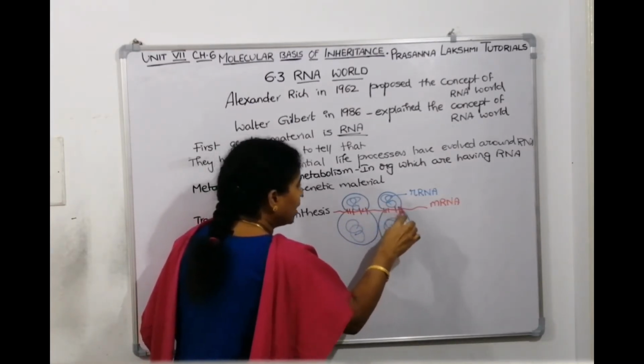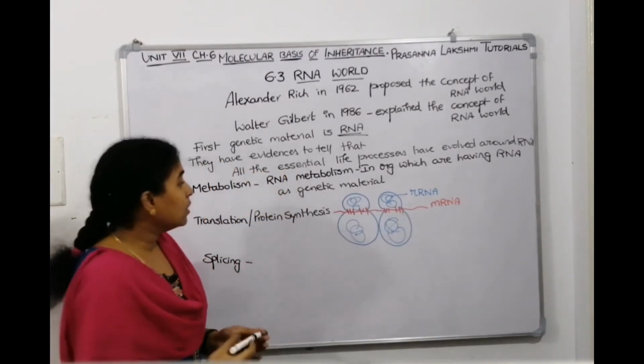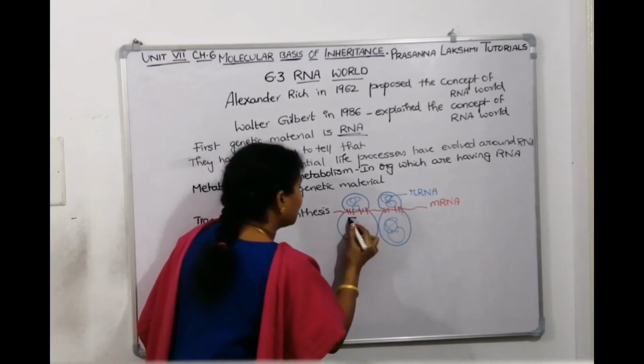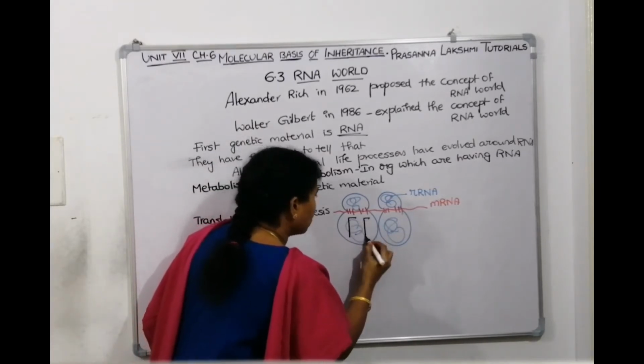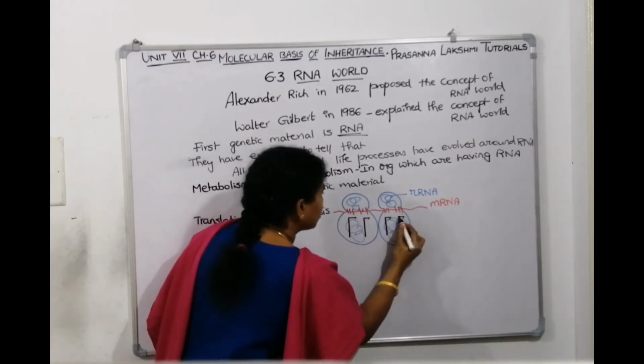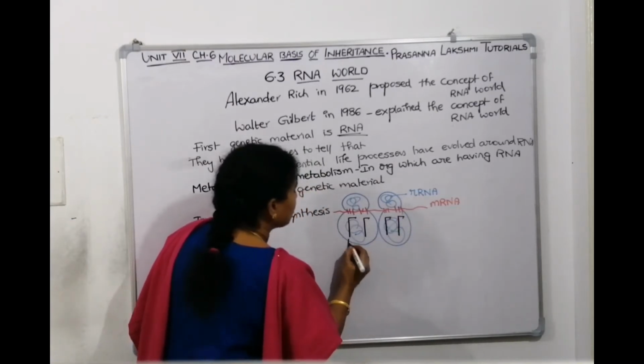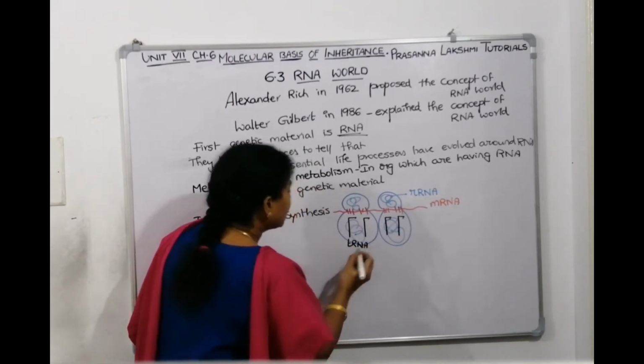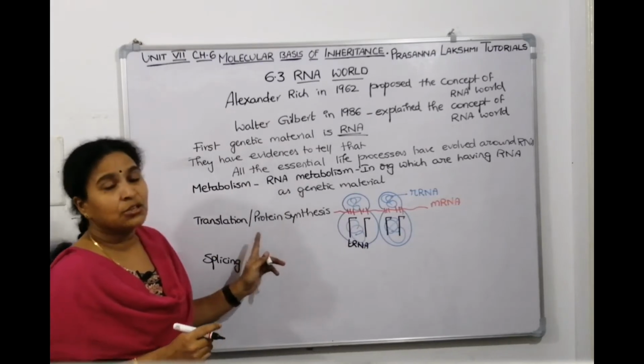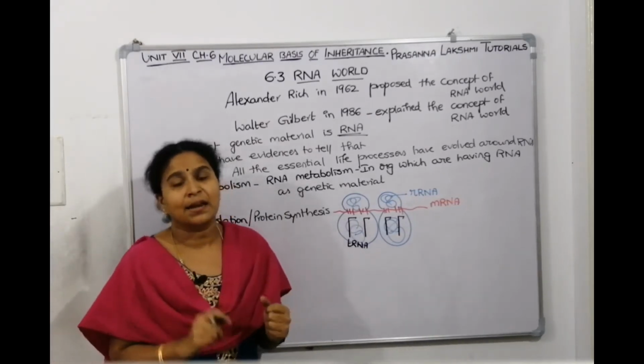On the mRNA, the code will be there. Who will read the code? tRNA will read the code. That means tRNA is also required. So this is the inverted L-shaped structure of tRNA. So protein synthesis, which is called translation, requires RNA again.